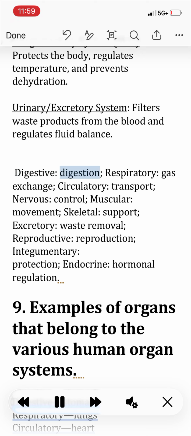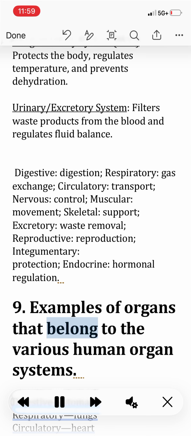Digestive, digestion. Respiratory, gas exchange. Circulatory, transport. Nervous, control. Muscular, movement. Skeletal, support. Excretory, waste removal. Reproductive, reproduction. Integumentary, protection. Endocrine, hormonal regulation.